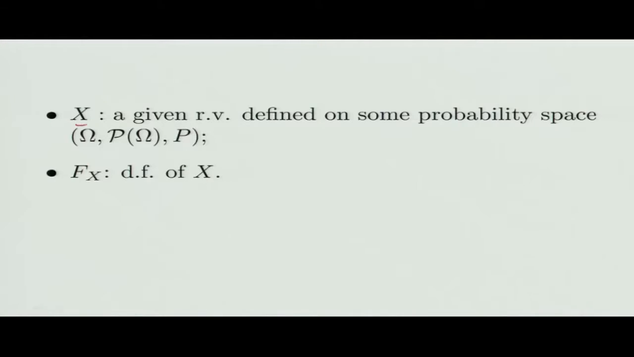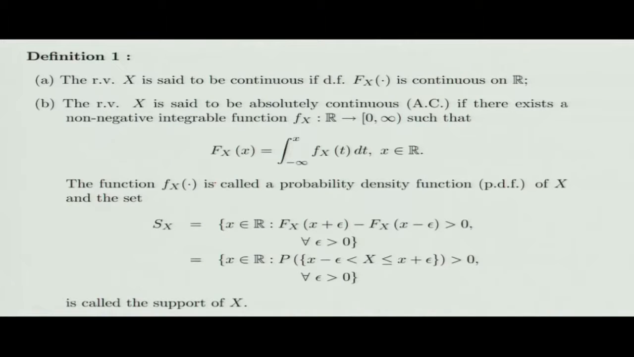Now, based on some other properties of the distribution function, we will categorize a random variable to be either continuous or absolutely continuous. So, to begin with, I have a random variable X, which is defined on a probability space (Omega, F, P), and suppose F_X is the distribution function of X. I will say that the random variable X is continuous if its distribution function is continuous on the real line. So a continuous random variable is the one for which the distribution function is continuous at all points of the real line.